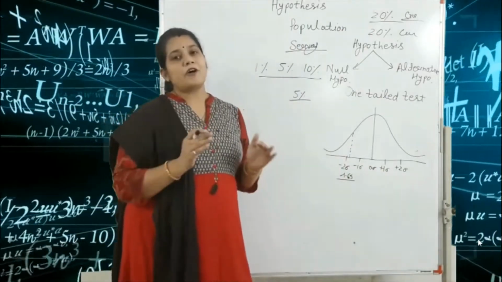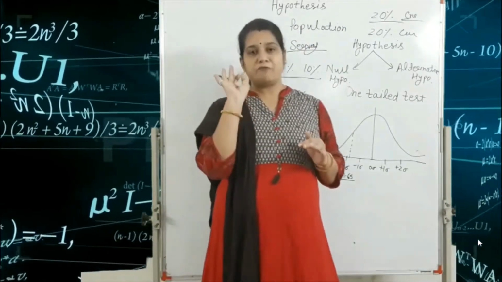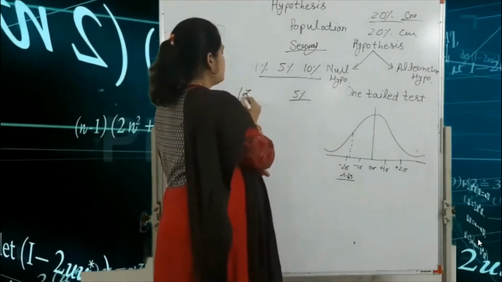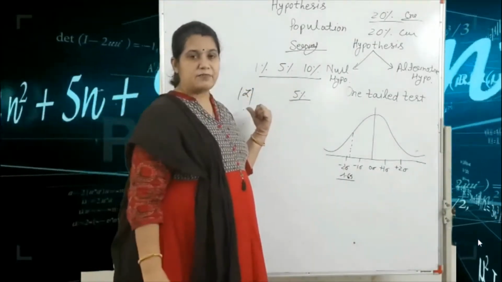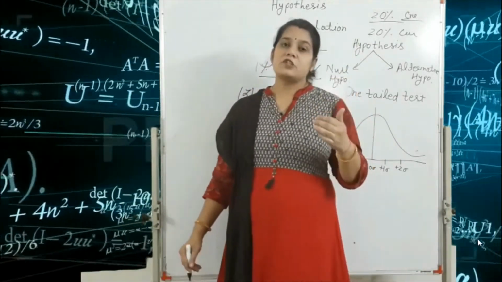Our formula is in the Z form. That means we write here the mod of Z, that means we always take the positive value.